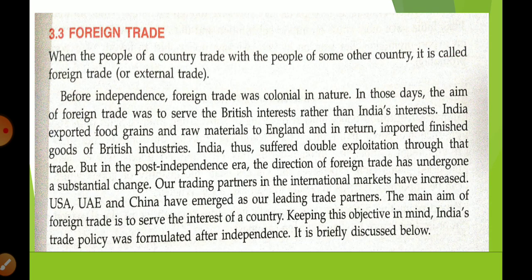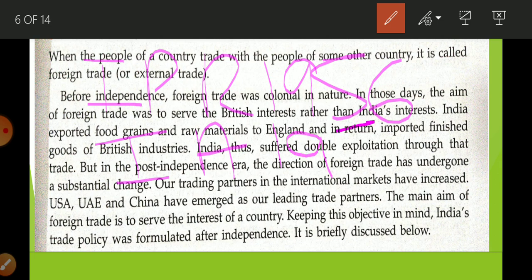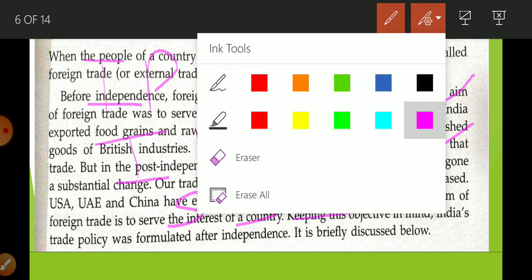Now in this way the topic industrial sector and related policy is over. For the development of industrial sector, government has majorly taken two things. First, Indian policy resolution 1956 and Industrial Act 1951, and third, small scale industry. With the help of these three things, the government tried a lot for the development of industrial sector, okay student.